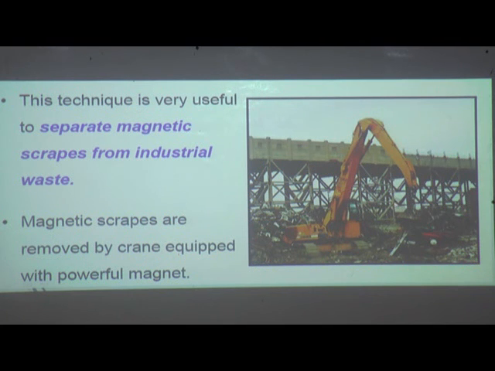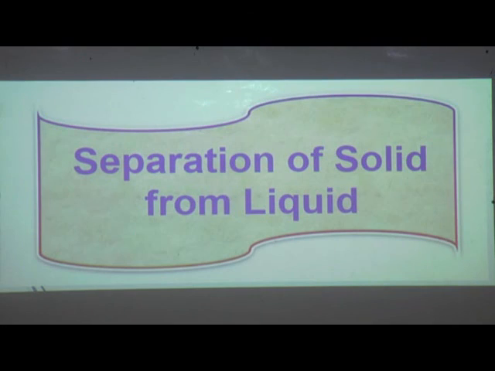This crane is attached to a powerful magnet and moved over the surface of the mixture. So this crane allows all the iron substances or magnetic substances to get attached to it and be separated. So this is about the separation of substances.